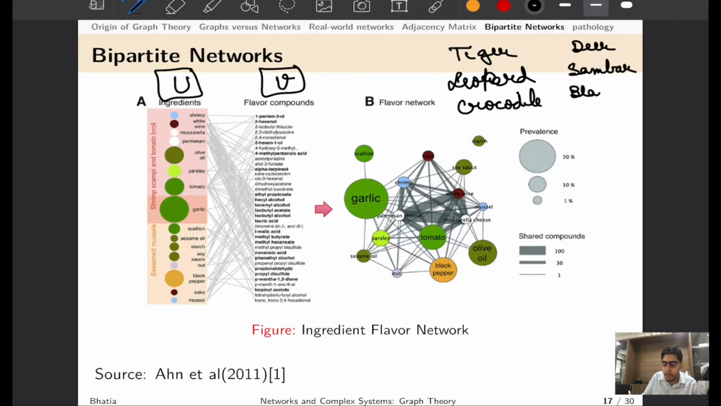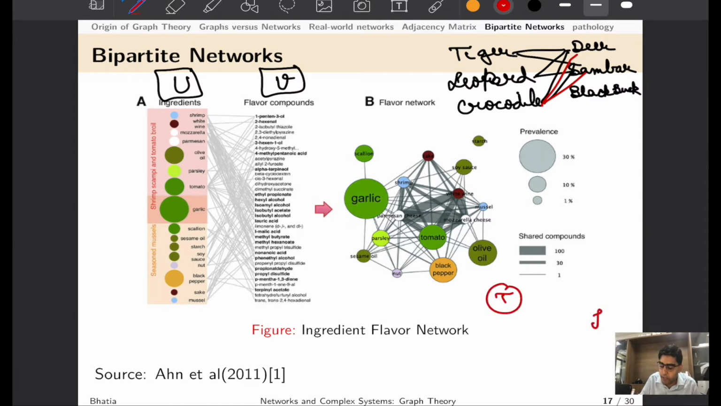Then you have deer, you have sambar, you have black buck, and so on. Now you can see that tiger is going to eat deer, leopard is going to eat deer, and crocodile is also going to eat deer. Tiger is also going to eat sambar, leopard is going to eat sambar, and so on. Let us say crocodile doesn't like black buck for some reasons.